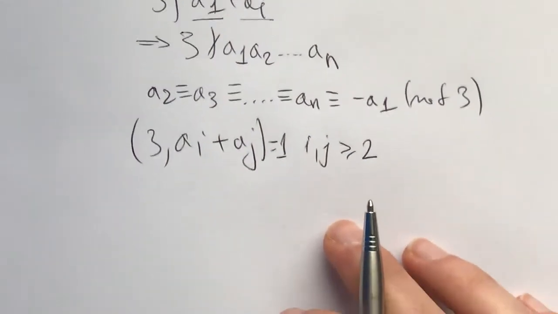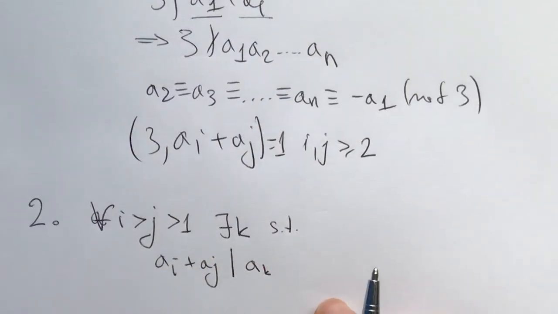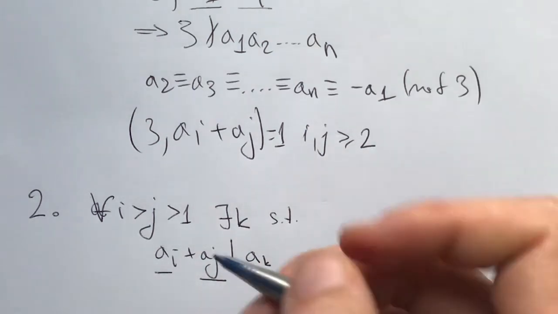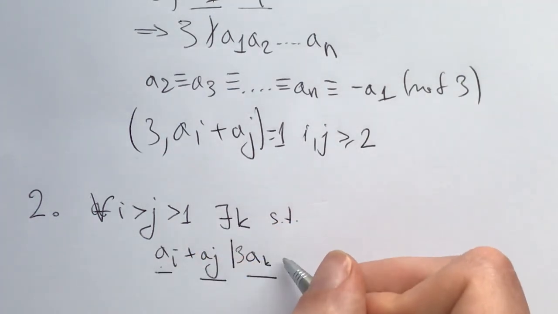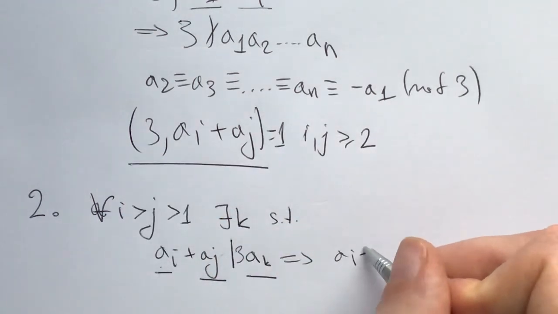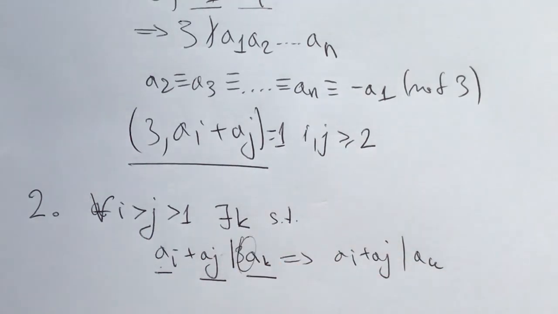And from here, we get to our second step, namely, for each i greater than j greater than 1, there exists a k such that ai plus aj divides ak. And we know this because there exists a k such that this divides 3 times ak. And given this, we can infer it divides ak, because it doesn't share any factor with the 3.